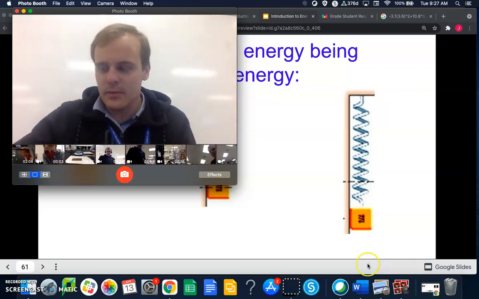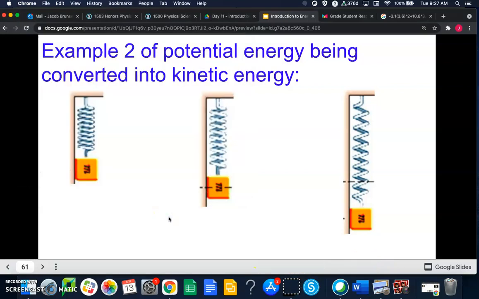When it's at the middle position, we would call that at equilibrium, right? So in the middle.